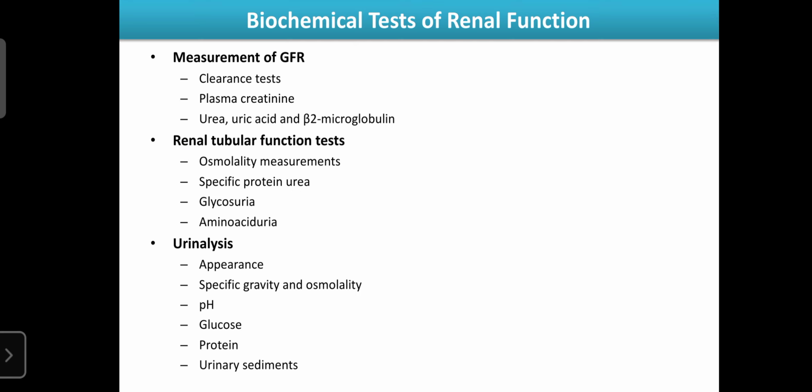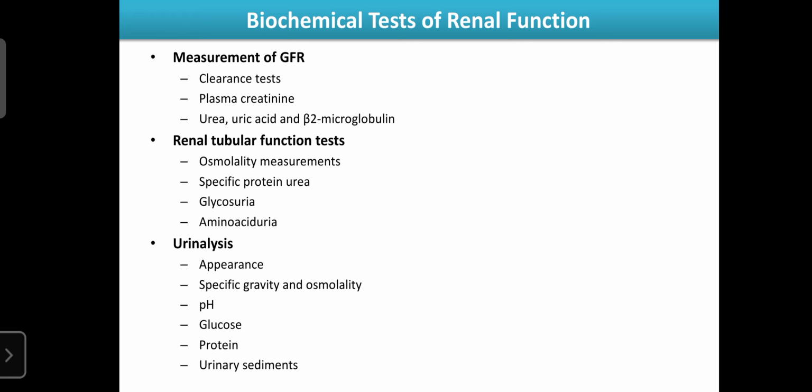Okay, so these are the various methods. They are applied biochemical tests to assess the renal function, that is through a measurement of GFR by clearance test, plasma creatinine, urea, uric acid, and beta 2 microglobulin. If you estimate that one and compare it with the plasma, we can get the normal GFR or kidney function